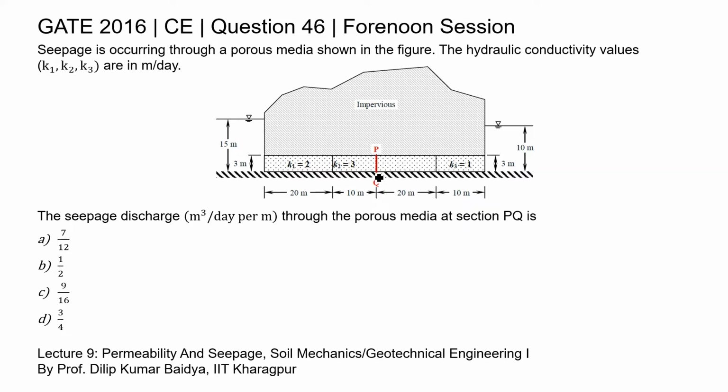permeability. Since from this figure it can be seen that flow is taking place perpendicular to the bedding plane, just recall the conditions used to calculate the equivalent permeability. There are two conditions.